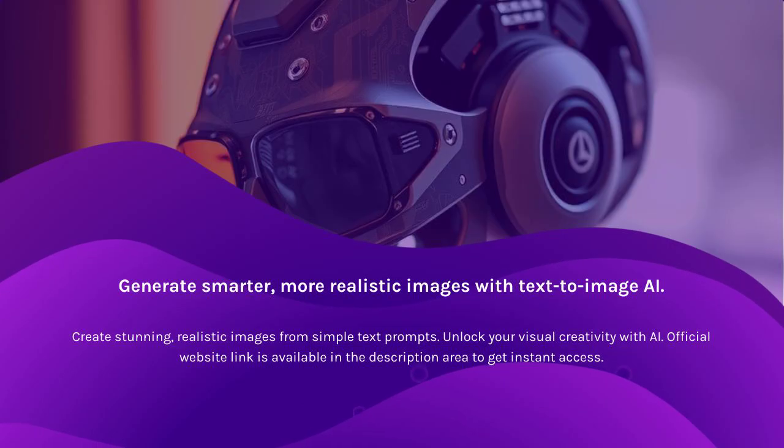Create stunning, realistic images from simple text prompts. Unlock your visual creativity with AI.